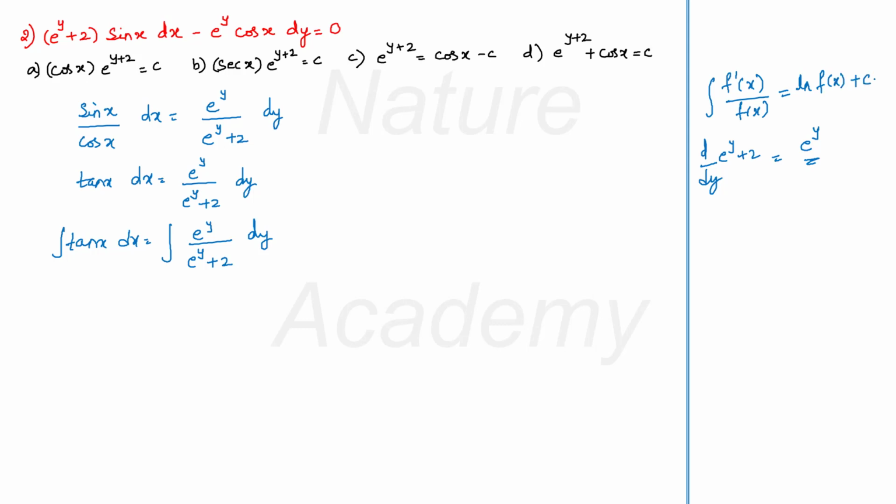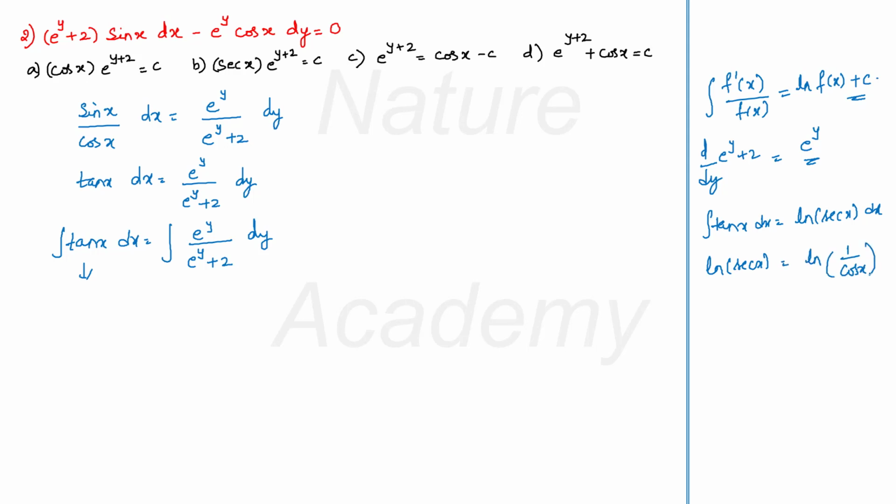So I am going to do the same thing here. And I know that integral tan x dx will be equal to log of secant x, or I can also write log of secant x as log of 1 by cos x, isn't it?